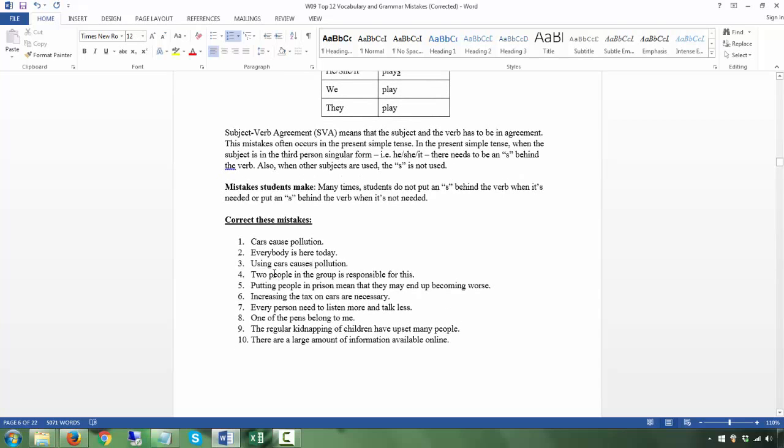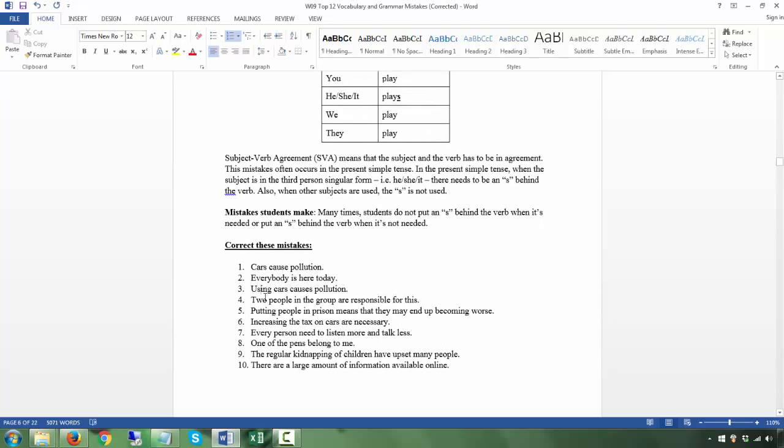Okay. Two people in the group, two are responsible to. Putting again another verb ing. Putting people in prison means, okay, this is the verb. So putting verb ing, just think of it this way. Using cars causes pollution. It causes pollution. Okay, same thing. Putting people in prison means that. It means, okay, because it's like an "it."